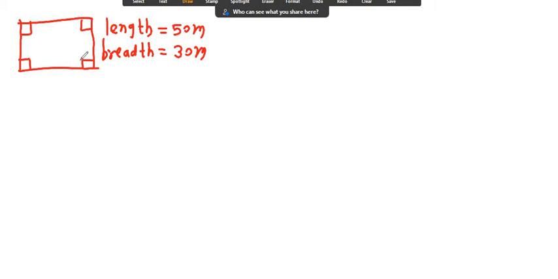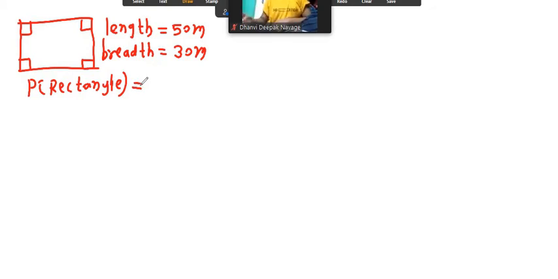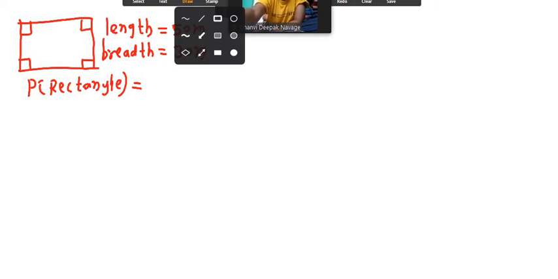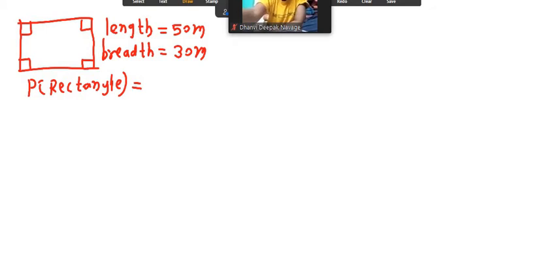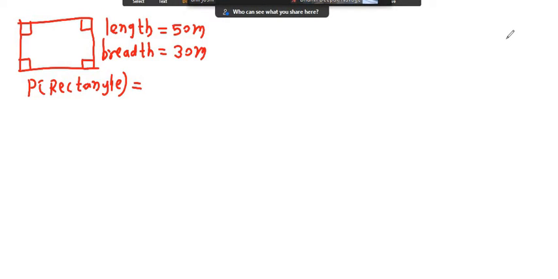First we have to find out the perimeter of this rectangle. Now see, the formula for perimeter of a rectangle is 2 in bracket L plus B. That is the formula for perimeter of a rectangle, this is also in your book.